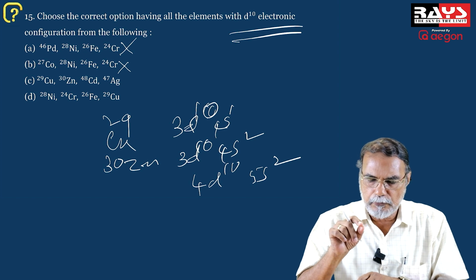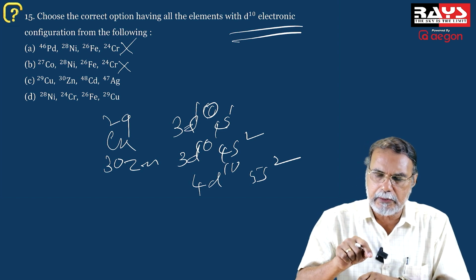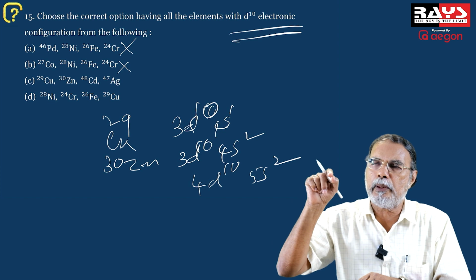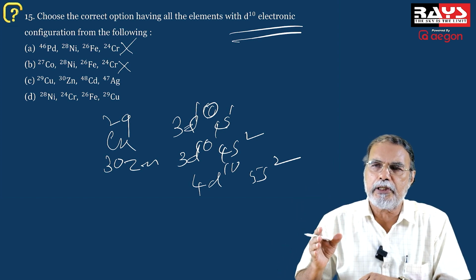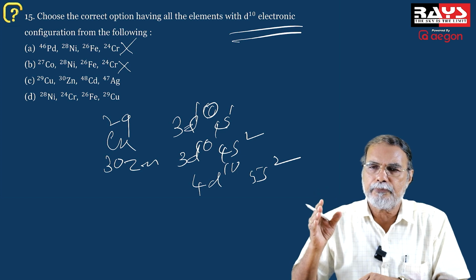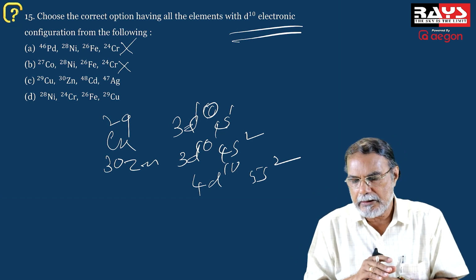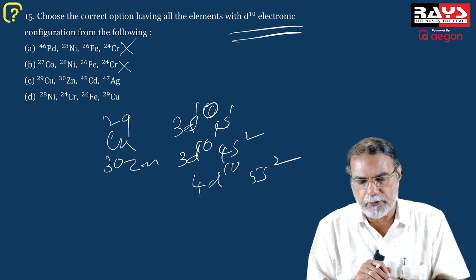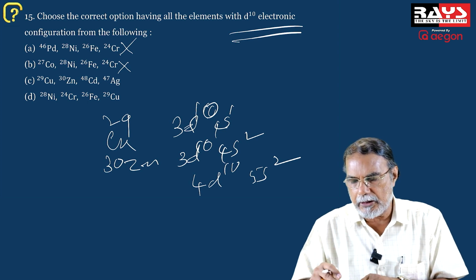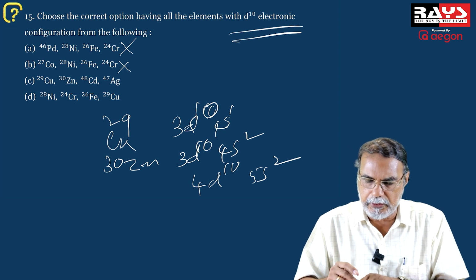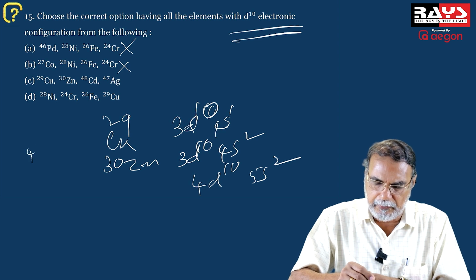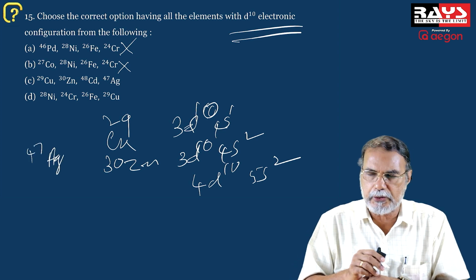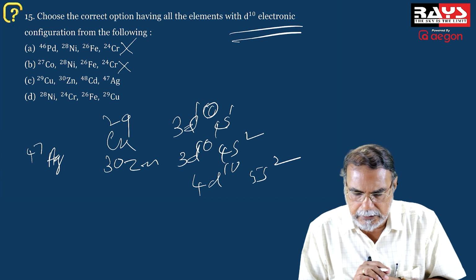So when you find this element cadmium, remember that zinc, cadmium, and mercury are the 10th elements of the transition series 3d, 4d, 5d. So if zinc has a 3d10 configuration, of course, cadmium also has a 4d10 configuration, 4d10 5s2. Again, a d10 configuration. And coming to silver, with atomic number 47, you must understand